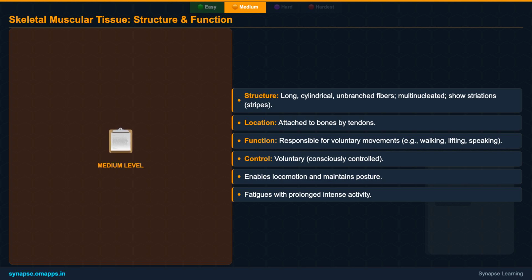Their main job? They're responsible for all your voluntary movements, actions you consciously decide to make, like walking, lifting objects, speaking, and even maintaining your posture throughout the day. Your brain sends signals directly to these muscles, allowing you to control them with precision.